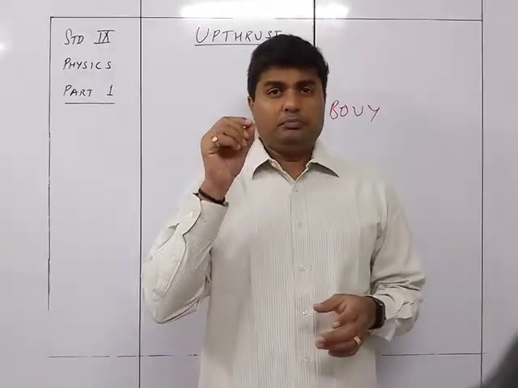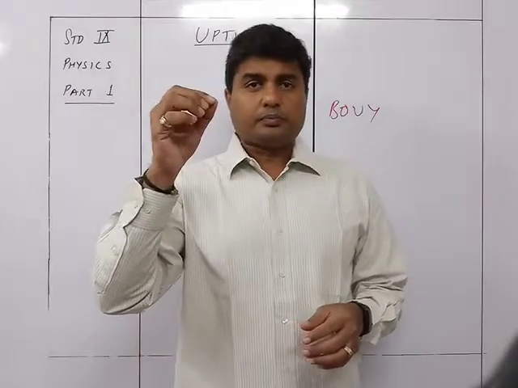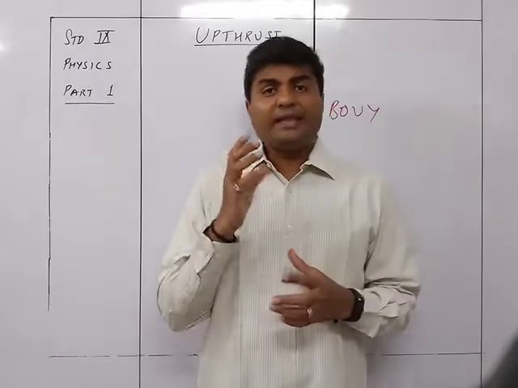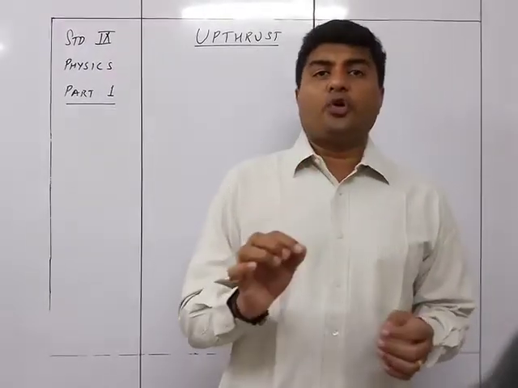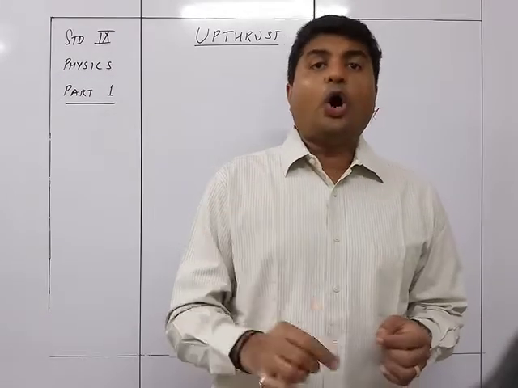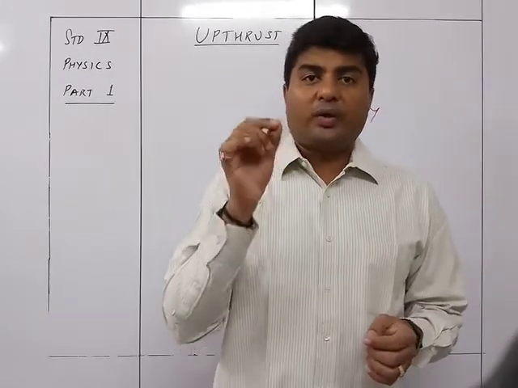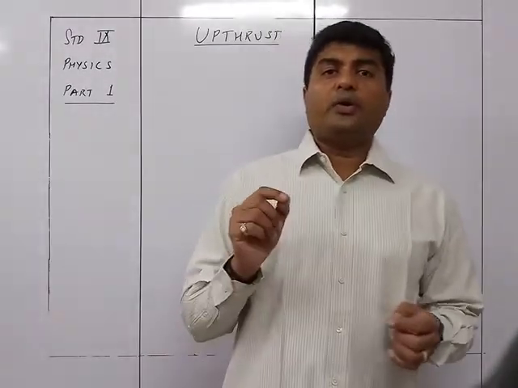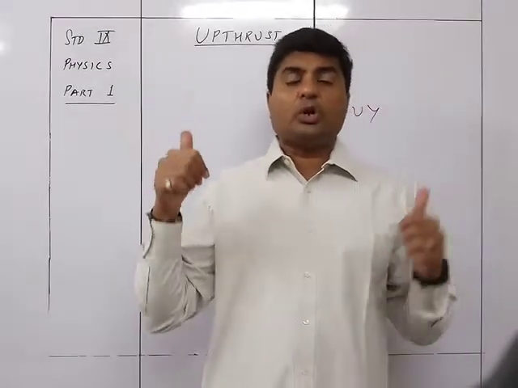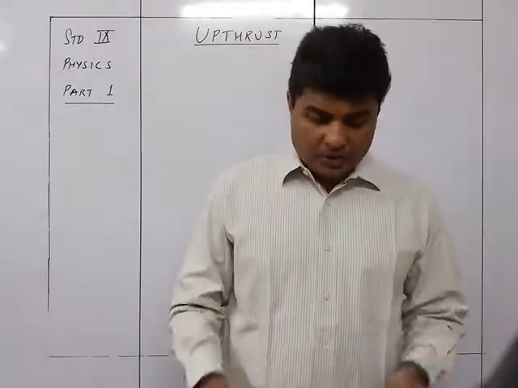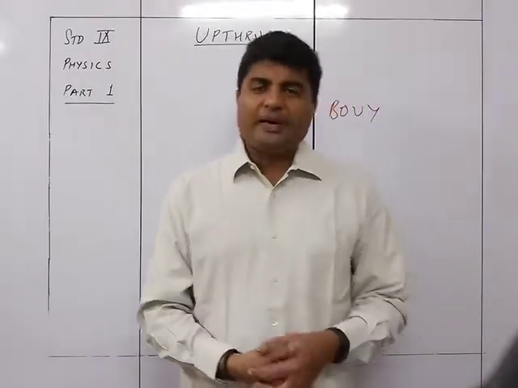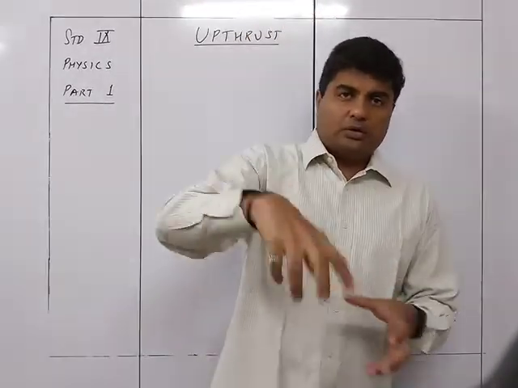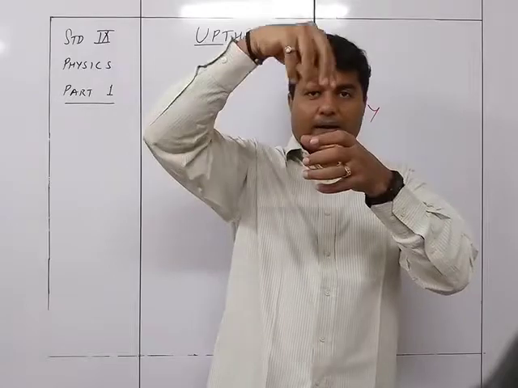So each and every body, when it is made to go downwards in the water or even in air as such, there will be an upward force given by the air or the liquid in which we are going to drop that particular material. So that upward force we get is called upthrust or the buoyant force. Now the example of this could be very simple: if you take a tumbler and you put it inside water, with the hollow part upside down.